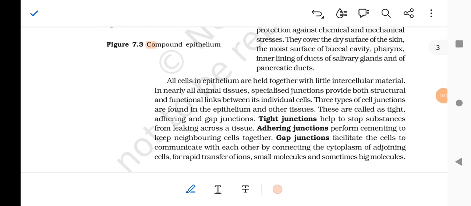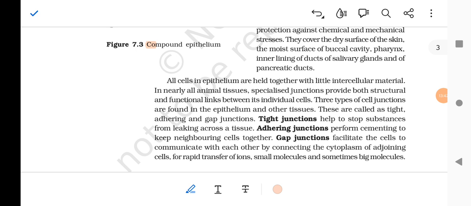All cells in the epithelium are held together with little intercellular material. In nearly all animal tissues, specialized junctions provide both structural and functional links between the individual cells. Three types of cell junctions are found in the epithelium and other tissues. These are called tight, adhering, and gap junctions.